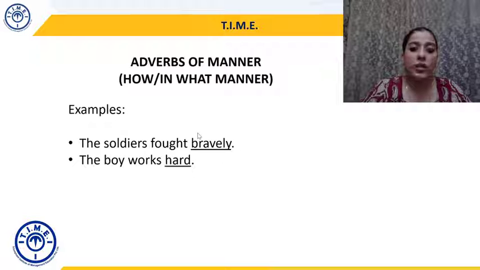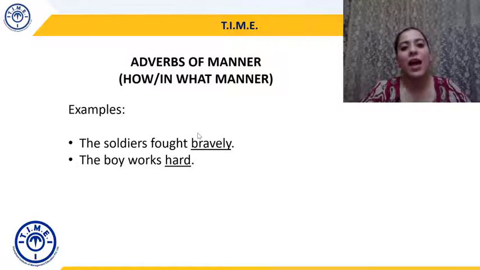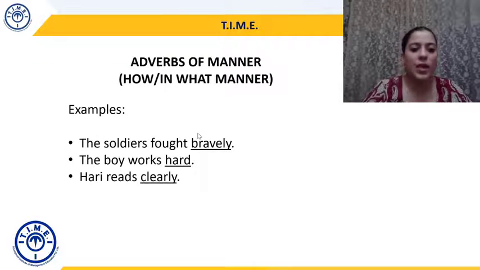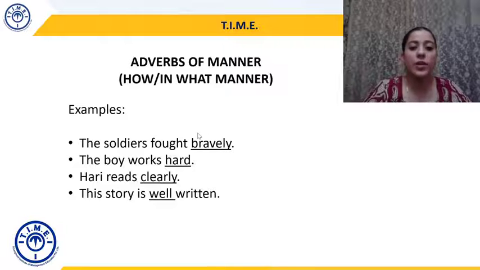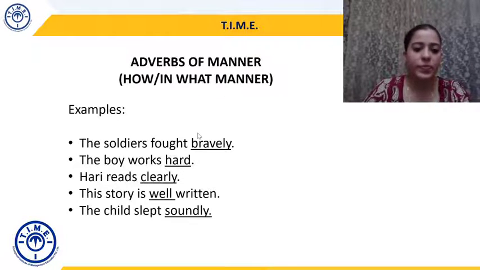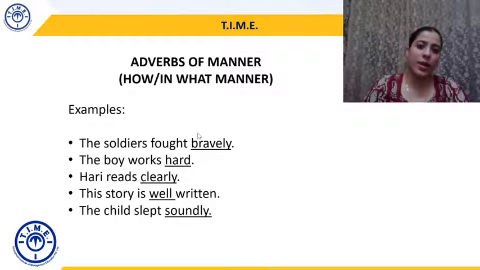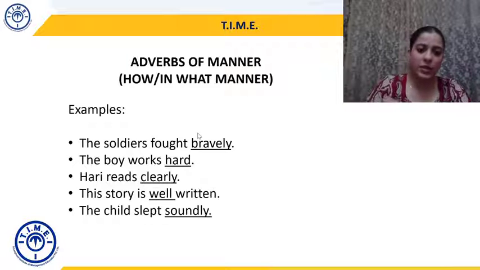The boy works hard. In what manner does the boy work? How does the boy work? He works hard. So, hard becomes an adverb of manner. Hari reads clearly. So clearly becomes an adverb of manner here. How does Hari read? He reads clearly. This story is well written. How is this story written or in what manner is this story written? This story is well written. So well becomes an adverb of manner. The child slept soundly. So again, soundly becomes an adverb of manner.